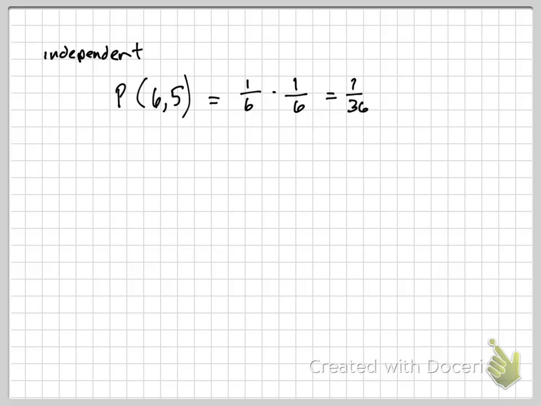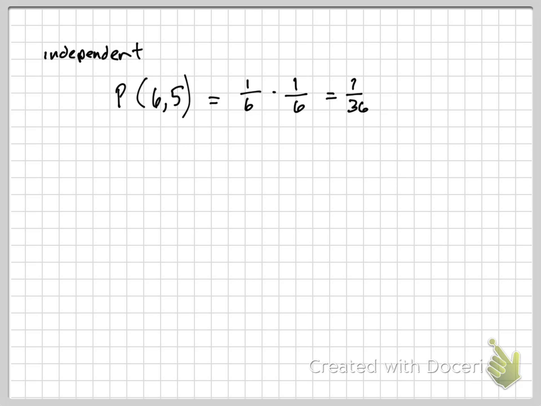Try that again. Independent is just like it sounds. So like if I rolled a dice 2 times in a row, what's the probability of me getting a 6 and then a 5? Well, you'd have a 1 out of 6 chance of getting a 6, and then you'd also have a 1 out of 6 chance of getting a 5. So that probability would be 1 out of 36.